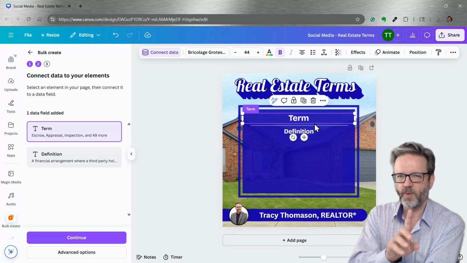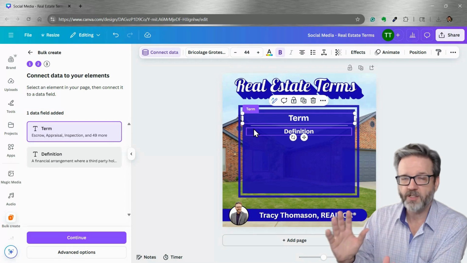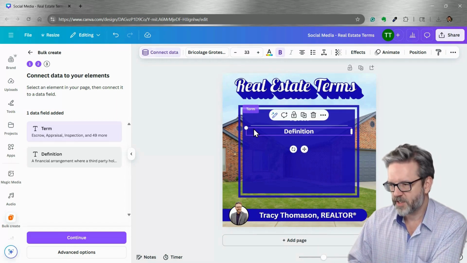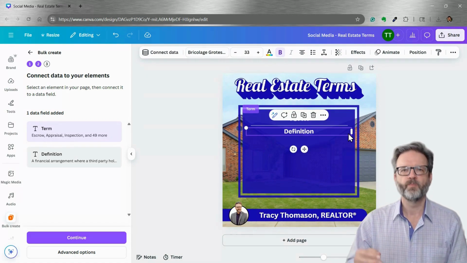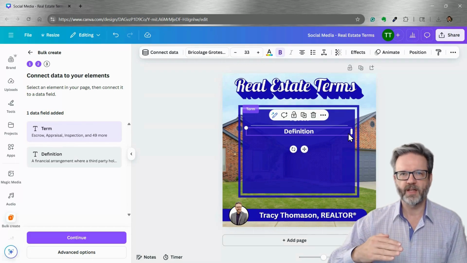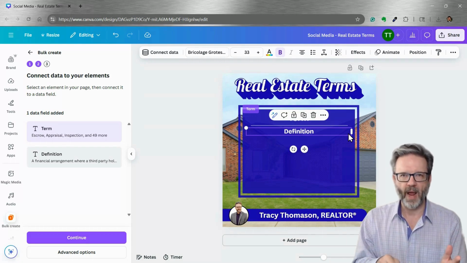And if you'll notice, one quick thing before we connect to the next box, the word term goes edge to edge, or the box goes edge to edge. The box for definition, though, you can see it cuts off just a little inside. I did that intentionally. When we import those definitions, they're a little longer. They're not one line of text. They're going to word wrap.